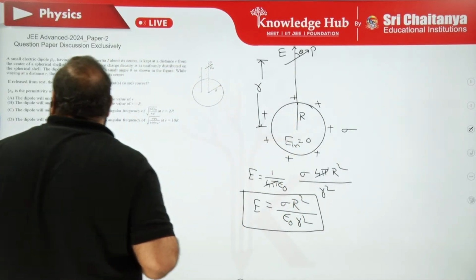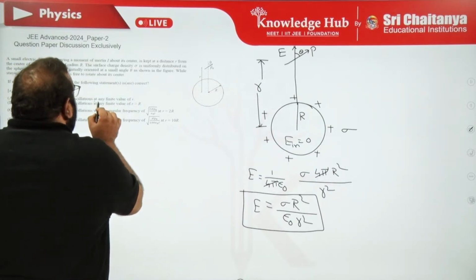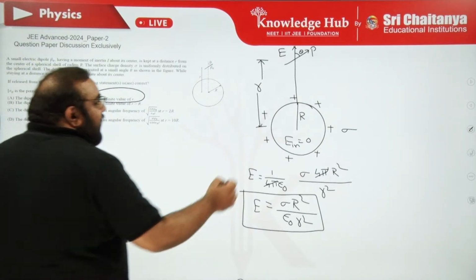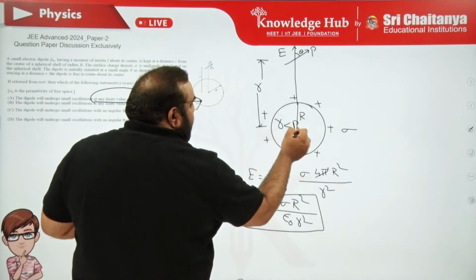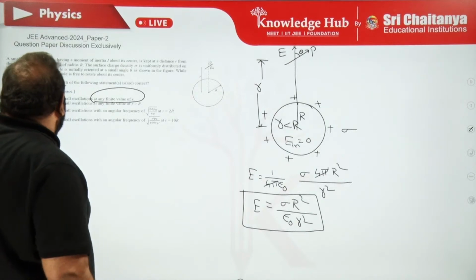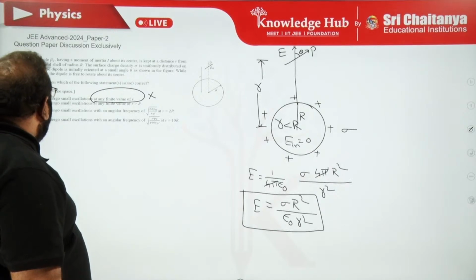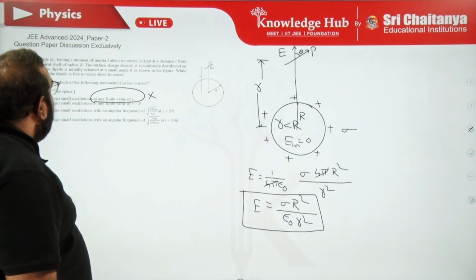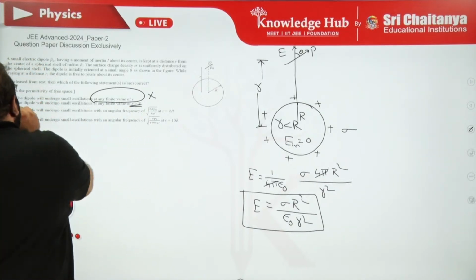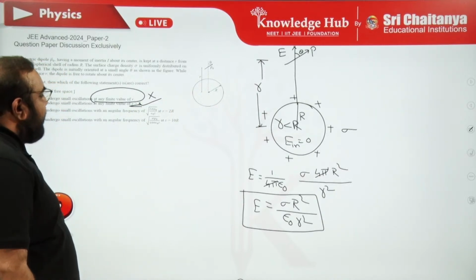Now, what is being asked? The dipole will undergo small oscillations at any finite value of r. That is wrong, because if small r is less than capital R, there is no field, so no oscillation. But the option says any finite value, so this will be the wrong option. Second one: the dipole will undergo small oscillations at any finite value of r greater than capital R. Very good, so this is the correct point. We accept this: small r greater than capital R.